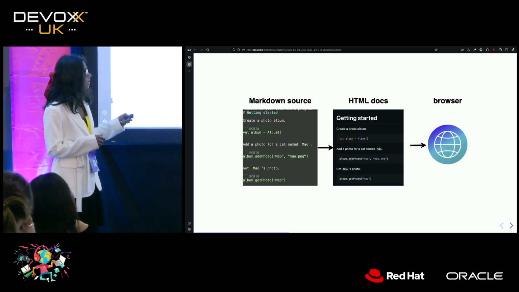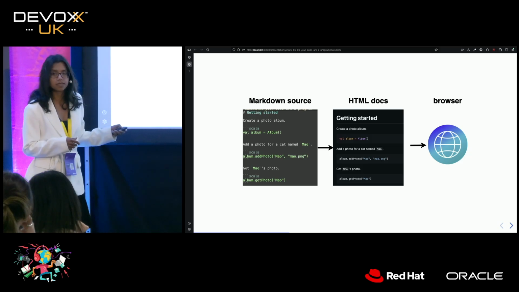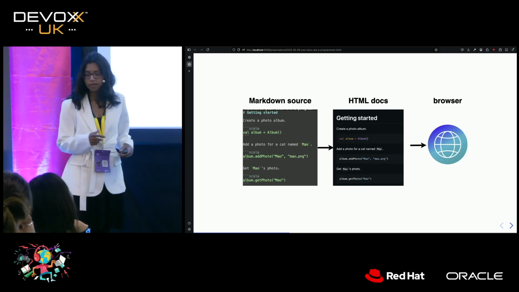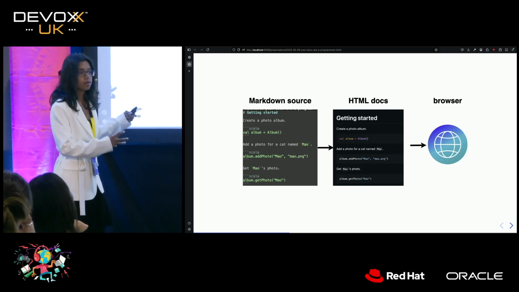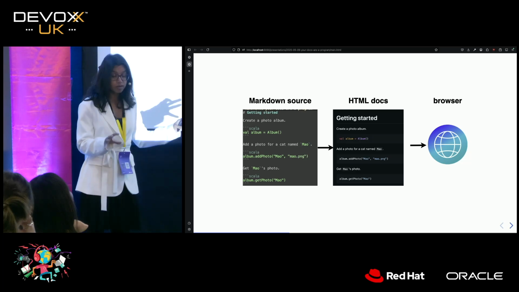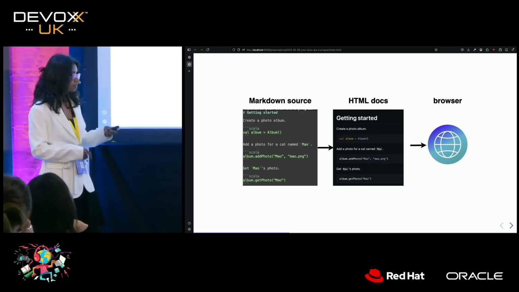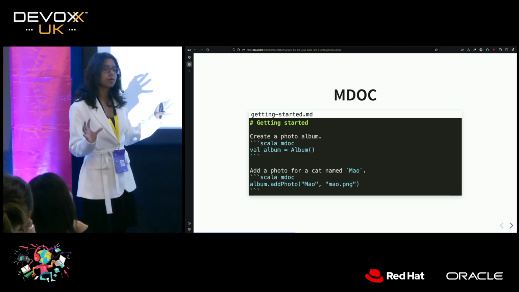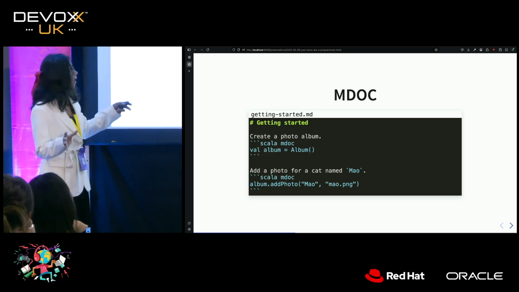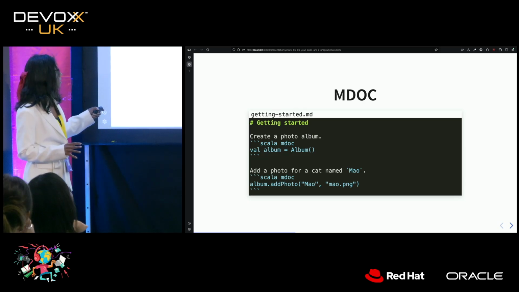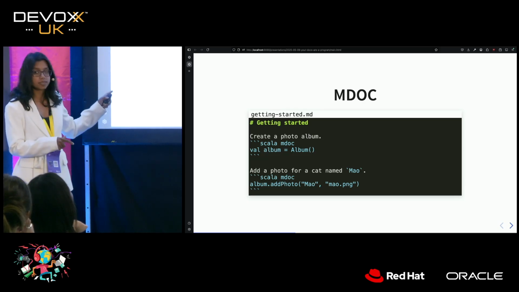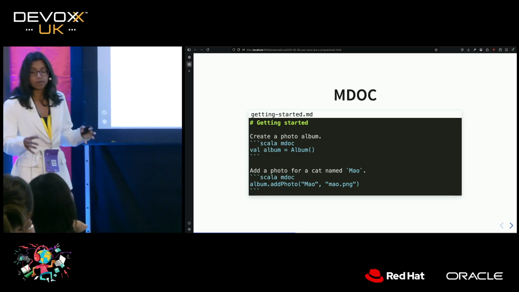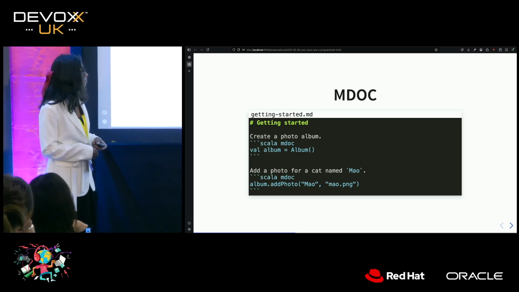So if there's a pipeline here, right, and we're producing an artifact, we can probably add some validation in there as well. And in fact, we can do the same thing. We can take the code snippets that we have, which are inside our Markdown, and we can try and run those. In order to do that, we're going to use a tool called mdoc. How we use it is that we just write this little mdoc keyword next to all the snippets that we want it to run. And it's going to go and run those and make sure that they are correct.